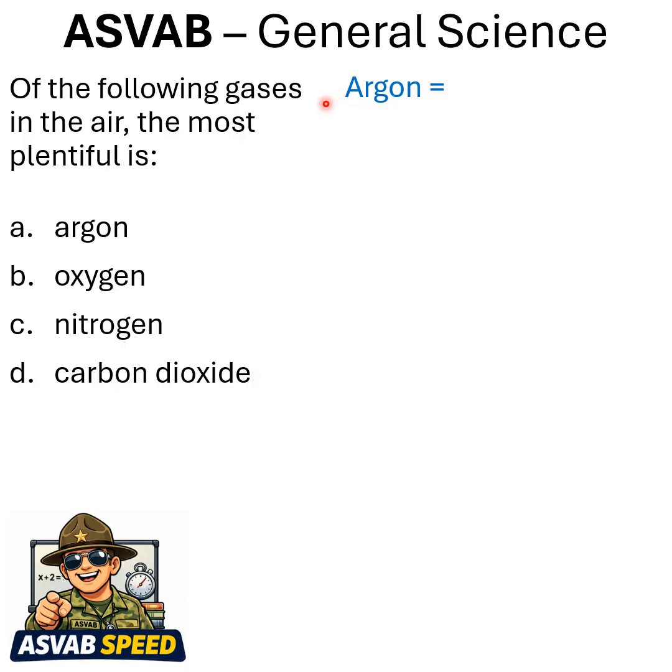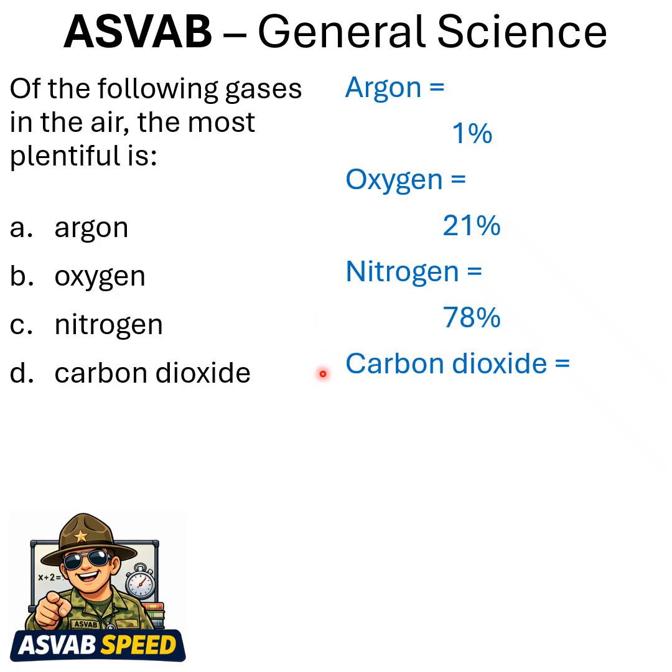Argon, argon's about 1%. Oxygen, about 21%. Nitrogen, 78%. Carbon dioxide, less than 1%, 0.05. So it looks like it's not argon, not oxygen, not carbon dioxide. The answer is C, nitrogen.